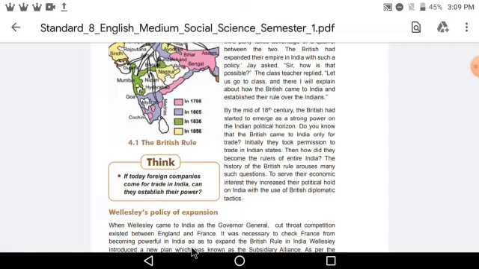In the same way, the Britishers also came to trade with India. Slowly they started making ports, and they started capturing some of the Indian territories and states as well.